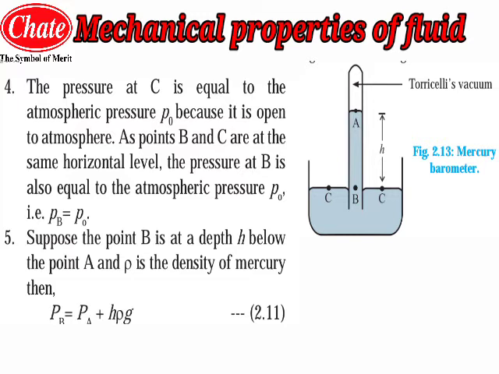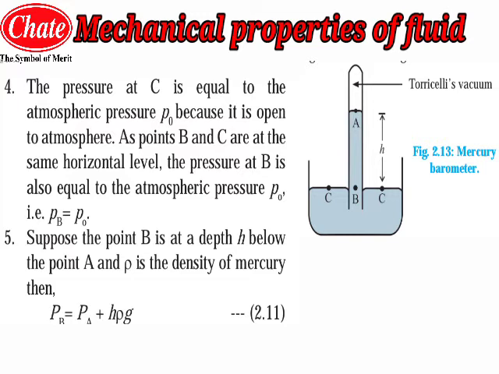Now, as points B and C are at the same horizontal level, the pressure at B will be exactly equal to the atmospheric pressure. So PB will be equal to P0.